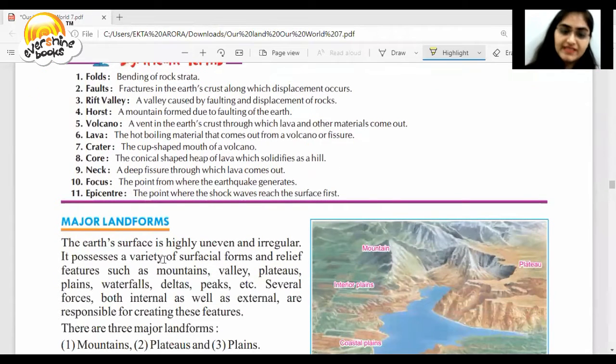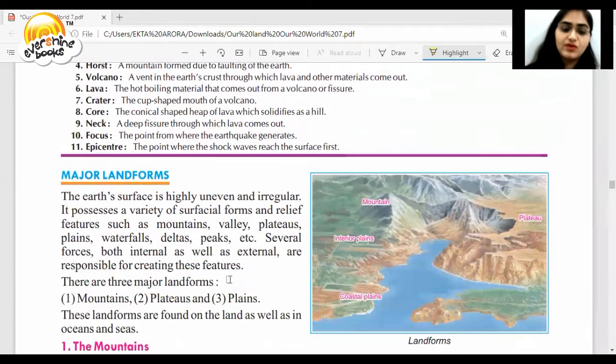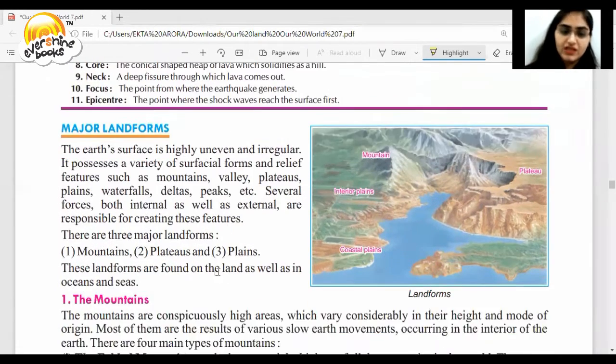The earth's surface is highly uneven and irregular. It possesses a variety of surficial forms and relief features such as mountains, valleys, plateaus, plains, waterfalls, deltas, etc. Several forces, both internal as well as external, are responsible for creating these features. There are three major types of landforms. We can see them over here.